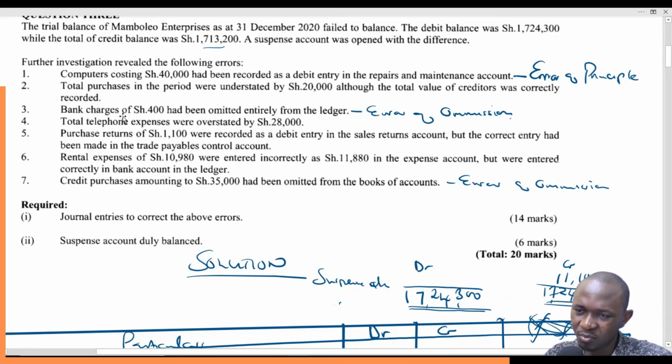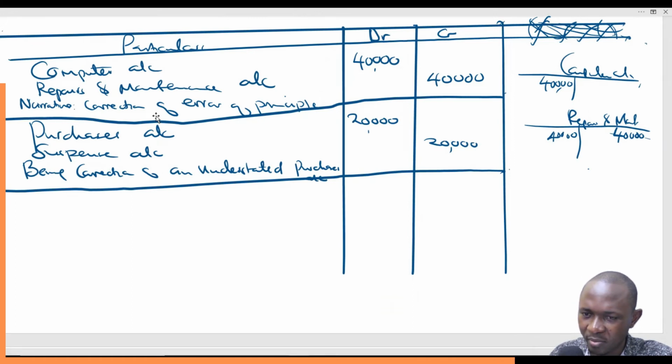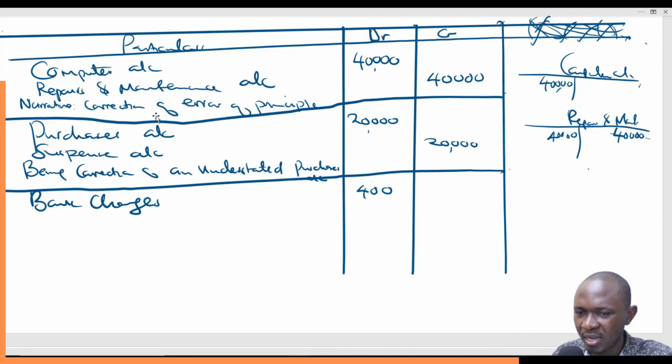Bank charges is an expense, so we'll debit bank charges and then credit the bank, because this money will come from the bank. So we simply come here and say bank charges, how much? 400, we debit, and then credit bank account, how much? 400, and then we simply say the narration will be being correction